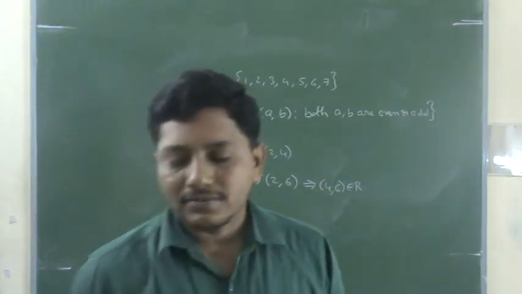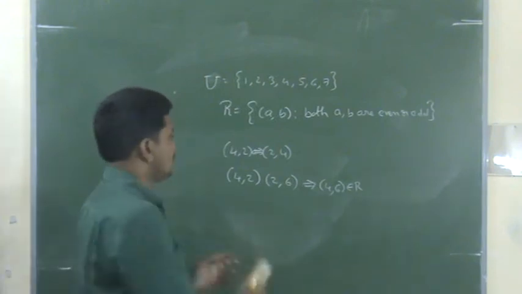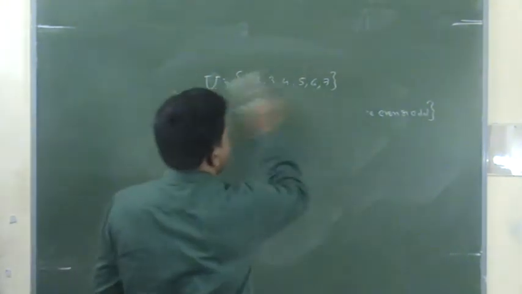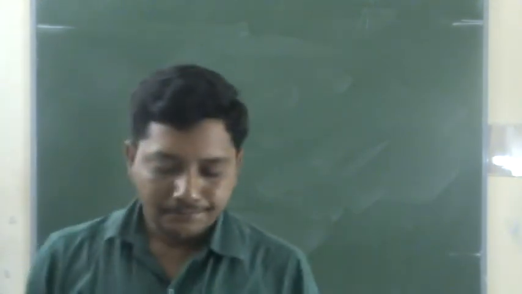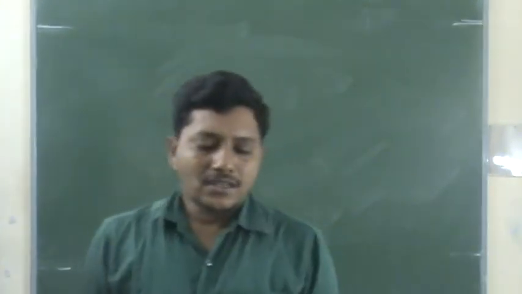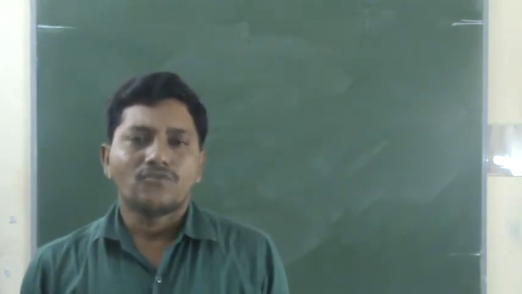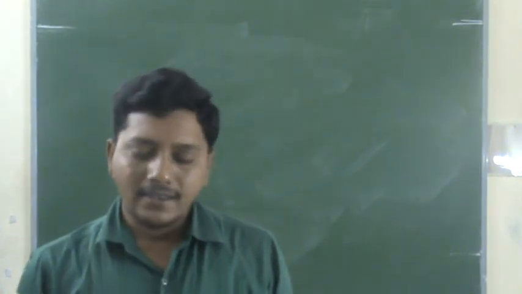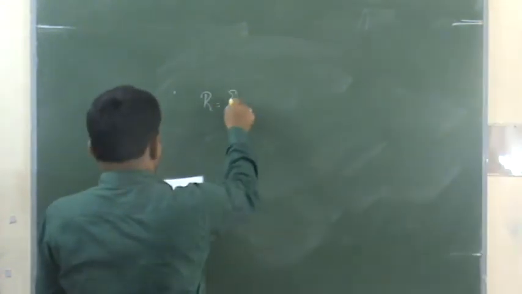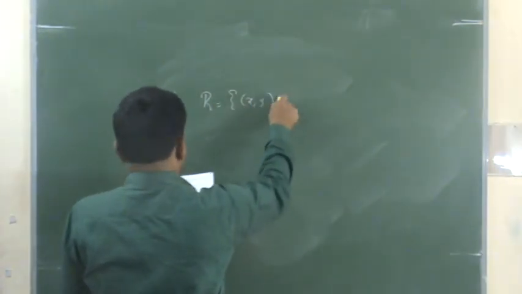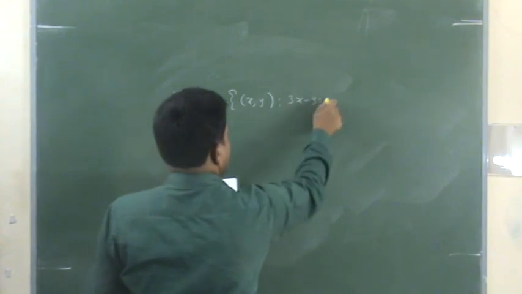Now starts with exercise 1.1. Actually there is not that much time, so I want to finish. It is very easy. See the material, I will explain quickly. Relation R in the set A equal to 1, 2, 3, 4, 5 and up to 14, defined as R equal to x comma y such that 3x minus y is equal to 0.